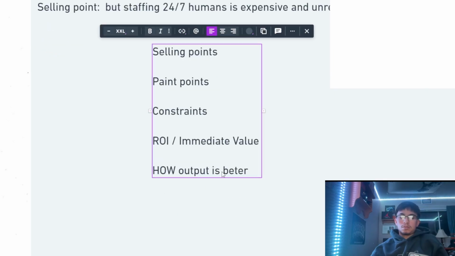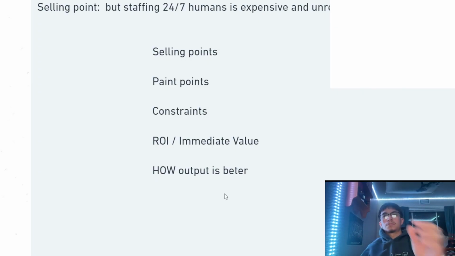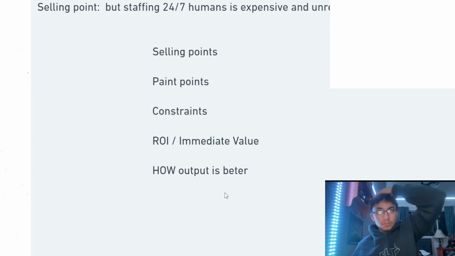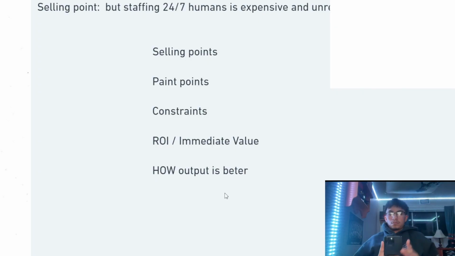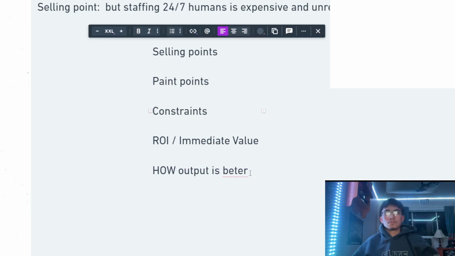How your output becomes better? Well, guess what? All of the information that you would have to answer somebody, not all of it is stuck in the brain of somebody. You can basically put some of that information into an AI and handle the repetitive tasks, meaning the amount of time that's spent on calls that are less critical becomes significantly less, which is how your output is going to be better. At the same time, that's going to boost that time to go on something that is more critical, which is, again, another output.